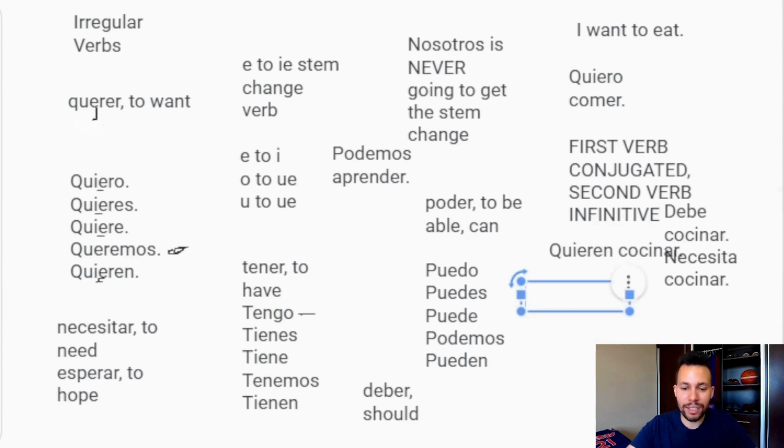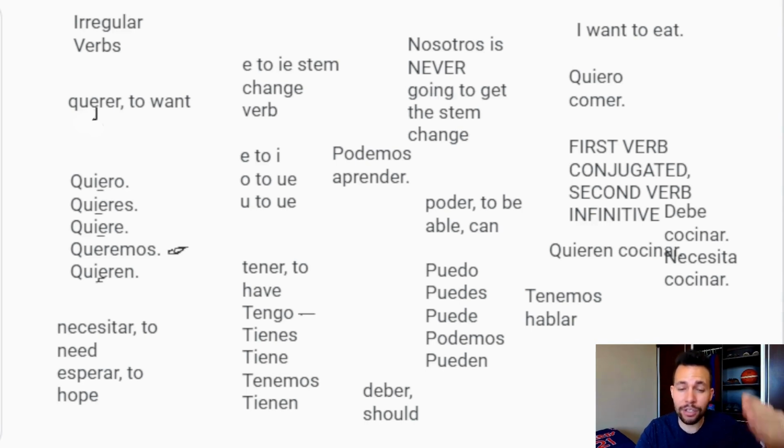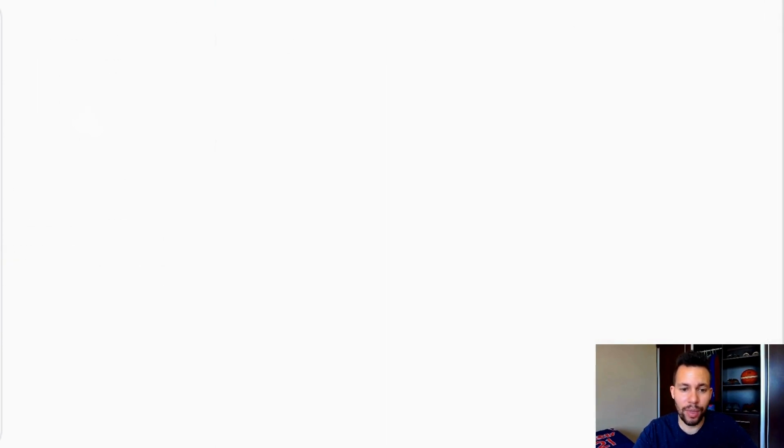Well, maybe you did something like tenemos hablar. And based on what you've heard so far, that's good. First verb conjugated, second verb infinitive. There's just an extra rule that we have to learn that for now is only going to apply to tener, when tener is the first verb of a two verb idea. So let me go ahead and show you that rule.